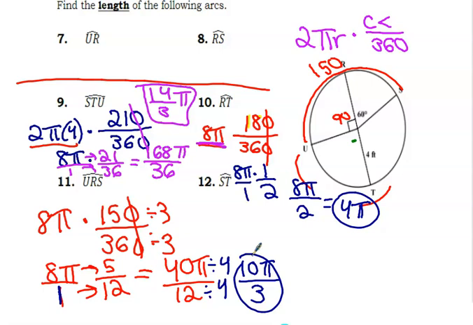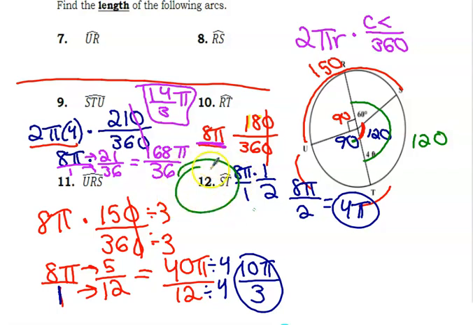Okay? All right, so ST is your last one. So S to T, I think we already figured that one out, right? Did we figure out what that angle was worth? If this was 90 and this was 120, so if this angle inside is 120, for all of those to add up to 360, or for these two to add up to 180, therefore ST has to be 120 also. So how would you set that up? 8 pi times what over 360, and multiply across and solve for number 12.